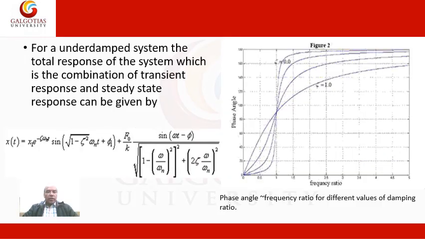For the undamped system, the total response of the system, which is the combination of transient response and steady state response, can be given by this mathematical formula, which we already derived in the previous slide. And the phase angle and frequency ratio for the different magnification ratios is plotted over here. With this phase diagram, we'll understand how it is read in a later slide.